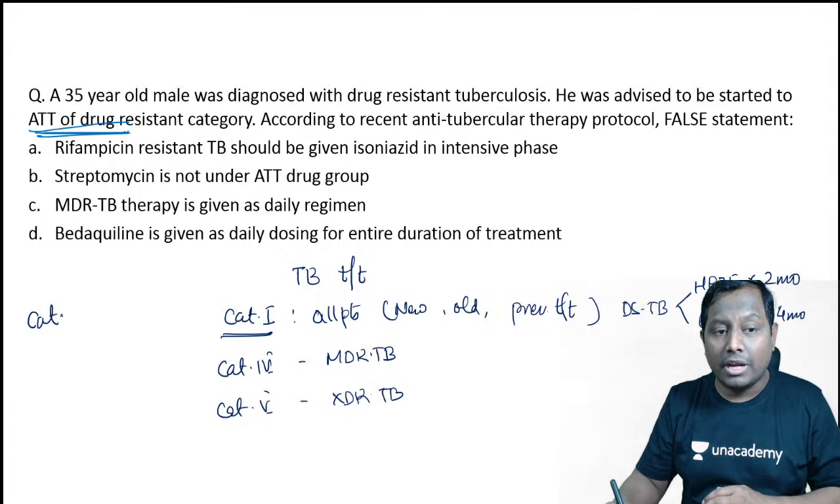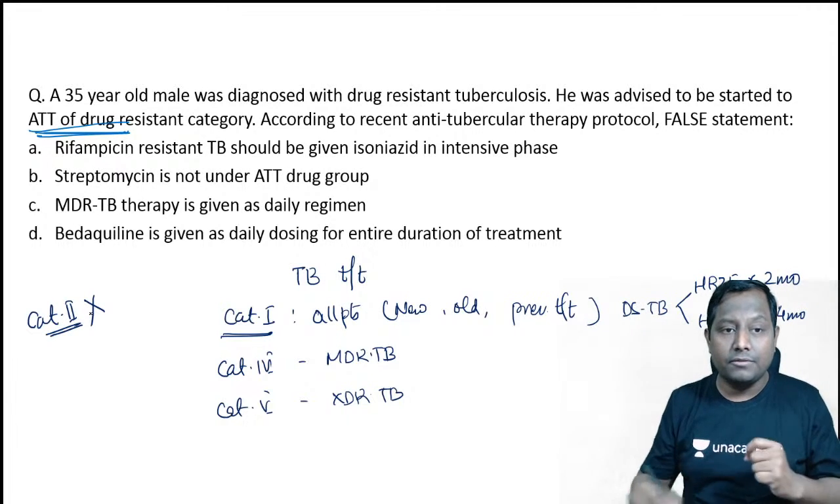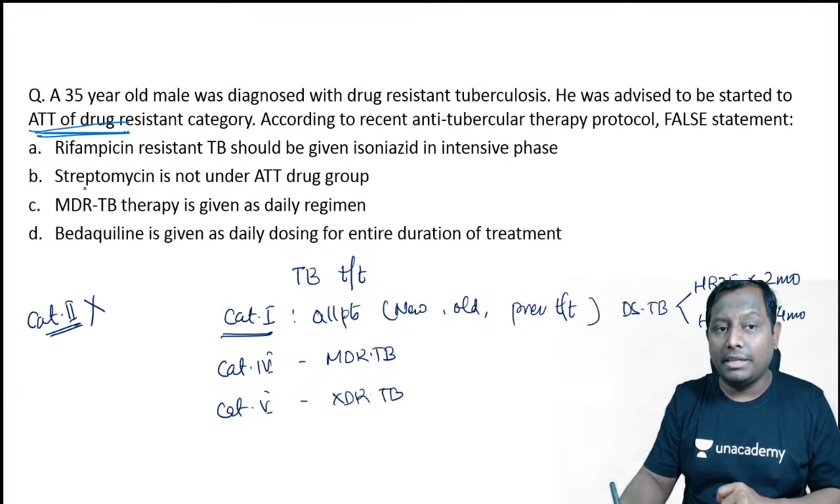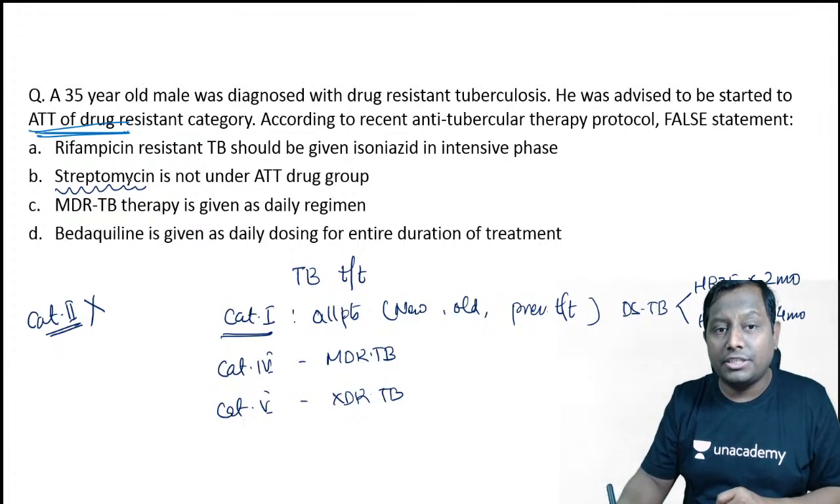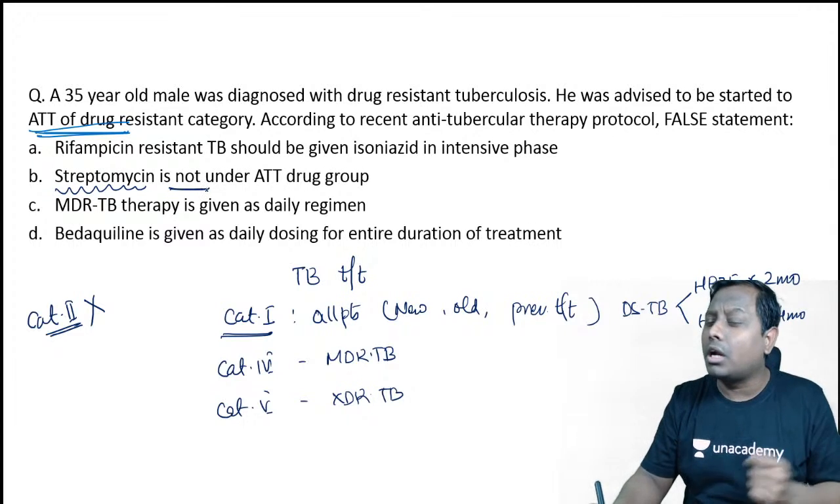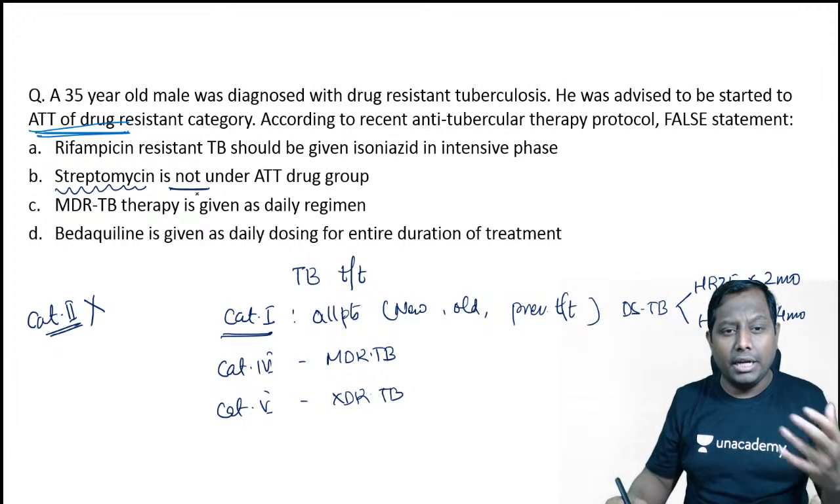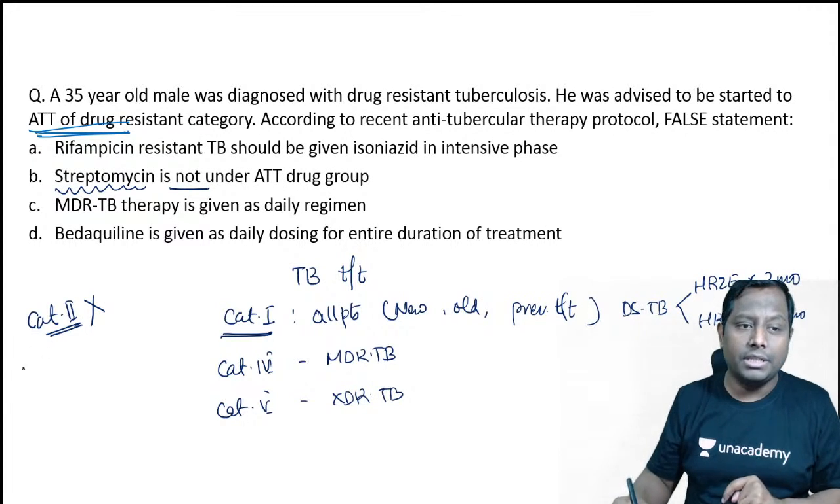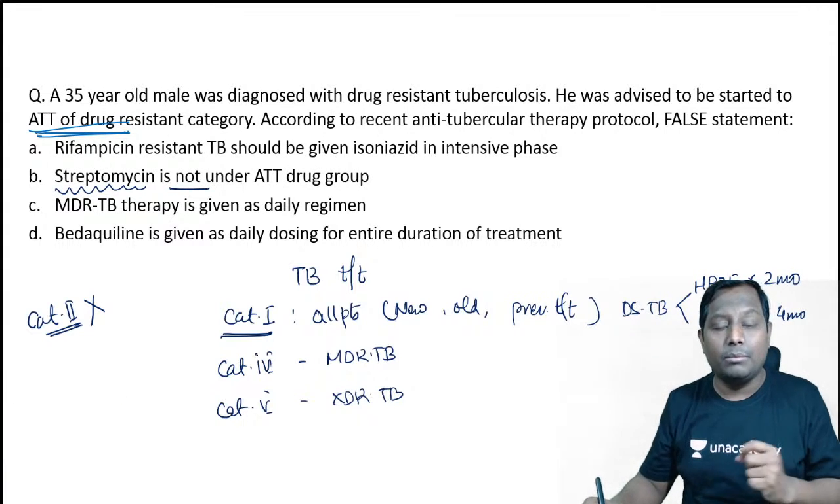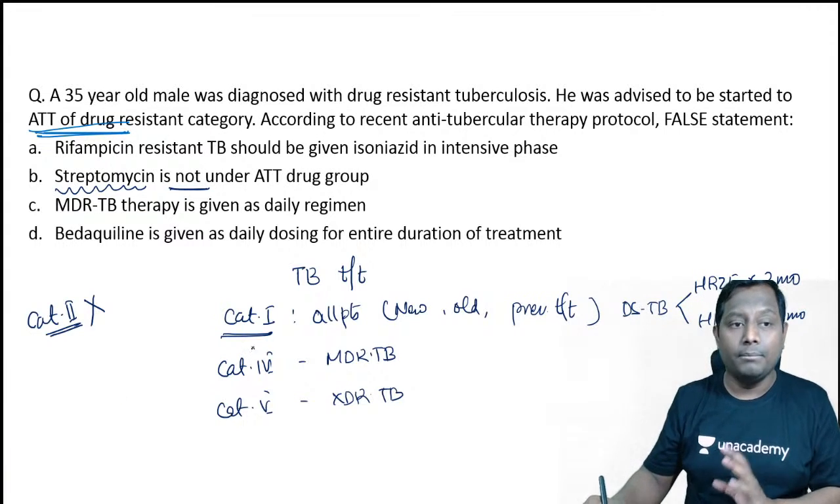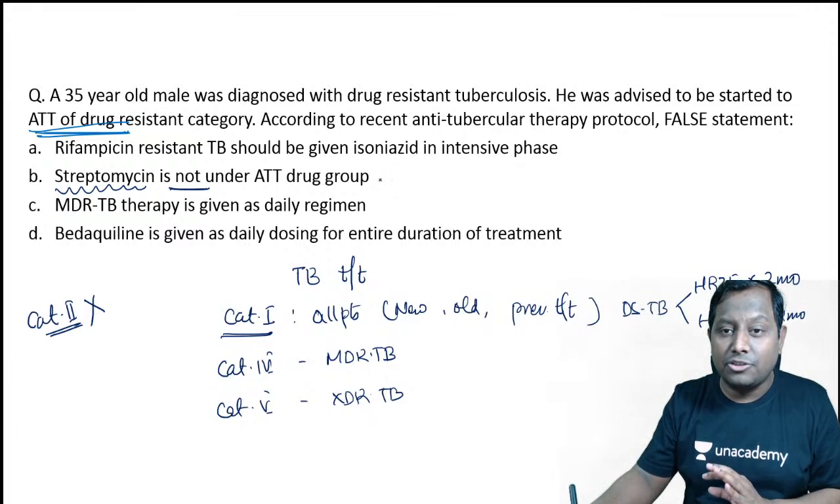So there is no more category 2. Remember, there is no more category 2. There was one drug among the aminoglycosides by the name of streptomycin that was used only in category 2. Once category 2 has been stopped, remember, streptomycin is no longer an ATT drug. Under the ATT drug group, we do not use streptomycin anymore. Earlier it was a first line injectable, but now it is no more. So this is actually a true statement.